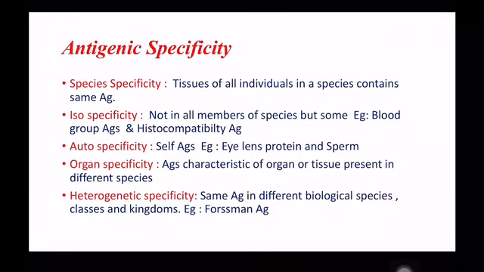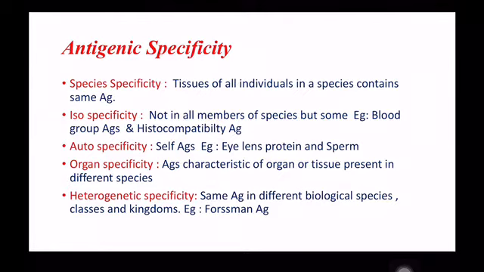So, in this video I am going to explain about the antigenic specificity. What is the meaning of specificity? Here the antigens, as explained in the definition, react specifically with the products of the immune response. They stimulate the immune response and react with the products of the immune response. The products of the immune response are the antibodies or the T cell receptors that are present on the T cells.